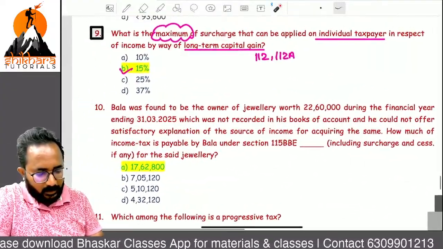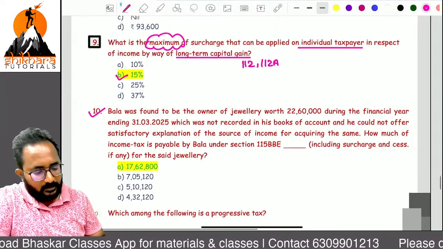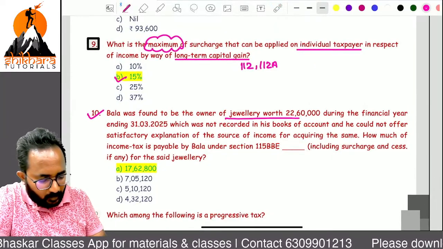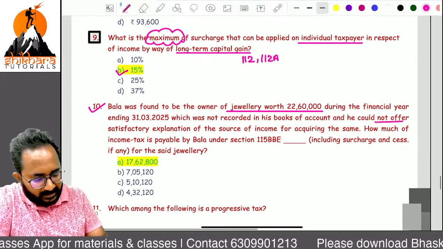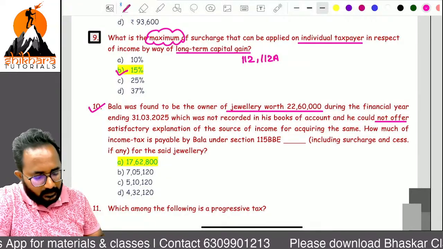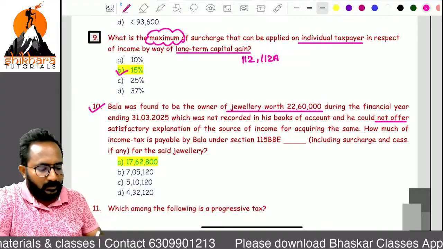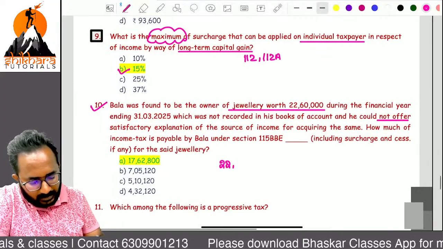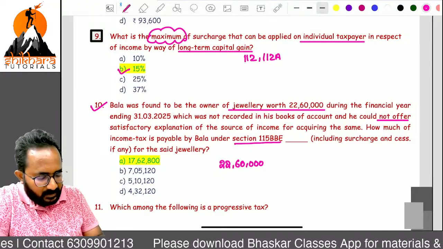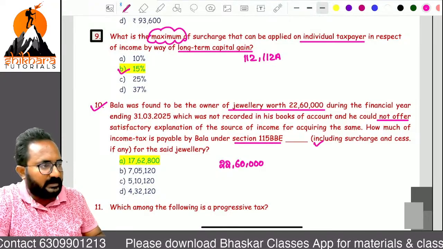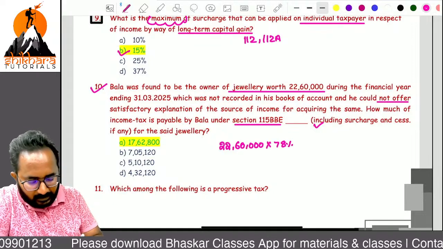Direct MCQ, repeated MCQs. What is the jewelry worth found? 22,60,000. He is not giving any explanation, so that's why it is undisclosed income of 22,60,000. On this 22,60,000 under section 115BBE, they are asking the tax liability including surcharge and education cess. That's why we can apply 78%